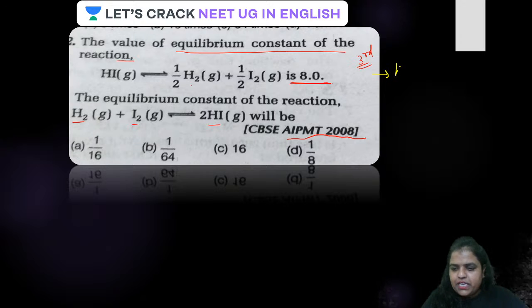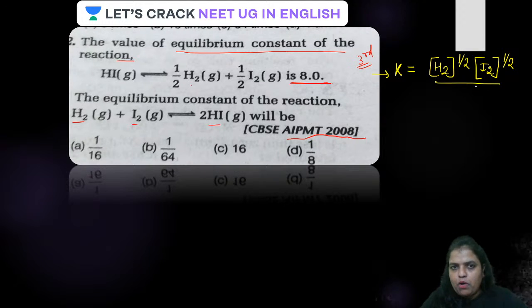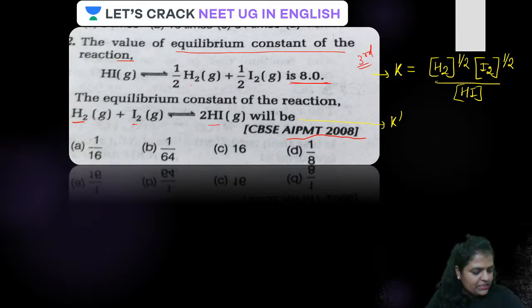For this, the K value is written as H2 concentration raised to the power half, I2 raised to the power half, all done upon HI concentration. Will it be, guys? Yes, definitely. All done. Now have a look here. The new equation for this, the K value, let it be K dash.